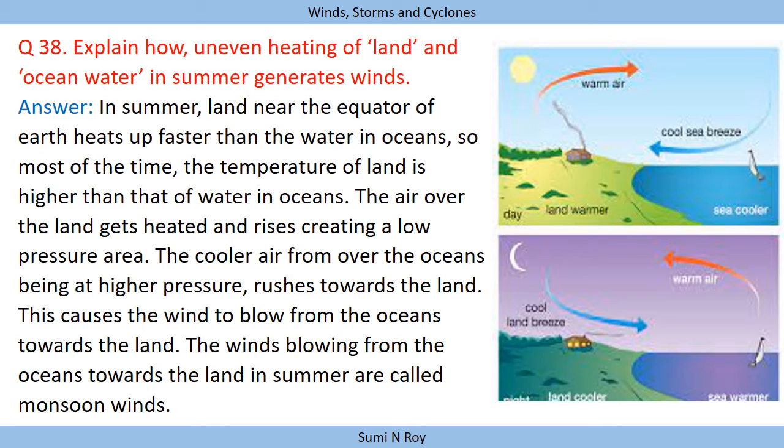And we always know that air moves from a region of high pressure to a region of low pressure, and because of this the air starts moving, and as we know, moving air is called wind. So wind is generated by the uneven heating of land and ocean.